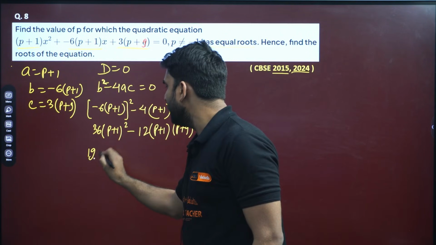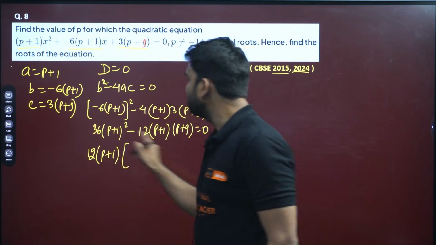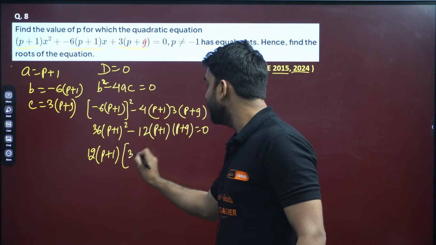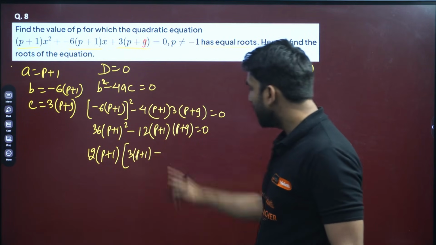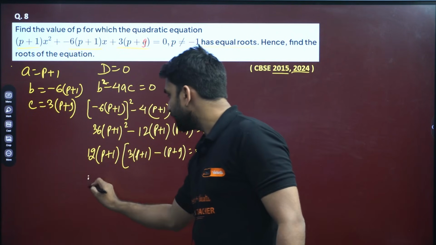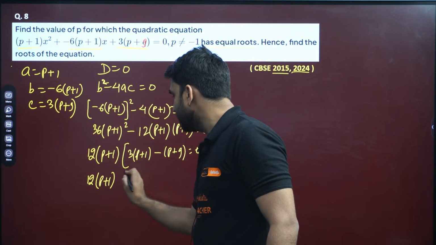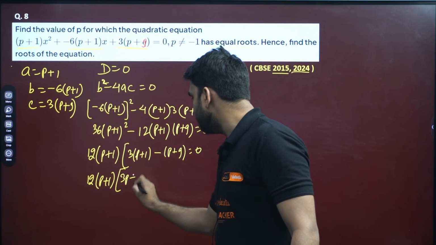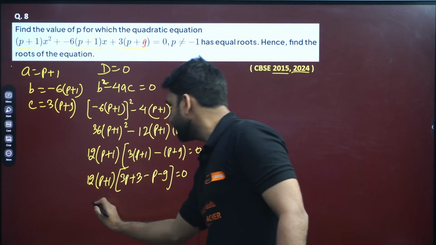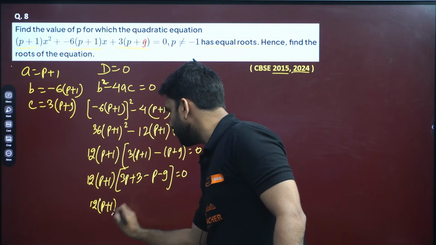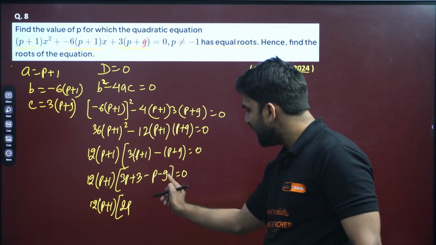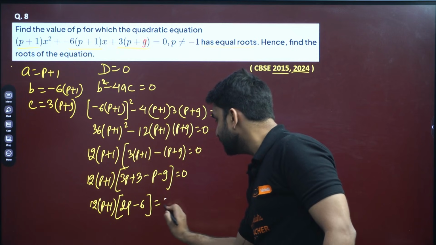Can we take common here? 12 and (p plus 1) can be taken as common, because p plus 1 is present in both terms and 12 is also present in both. So this will be 3 into (p plus 1) left, and here we have taken 12 common, this bracket will be (p plus 9), equals 0. Now keep 12 into as it is for a while and open the bracket: 3p plus 3 minus p minus 9 equals 0. So 3p minus p is 2p, and plus 3 minus 9 is minus 6, equals 0.